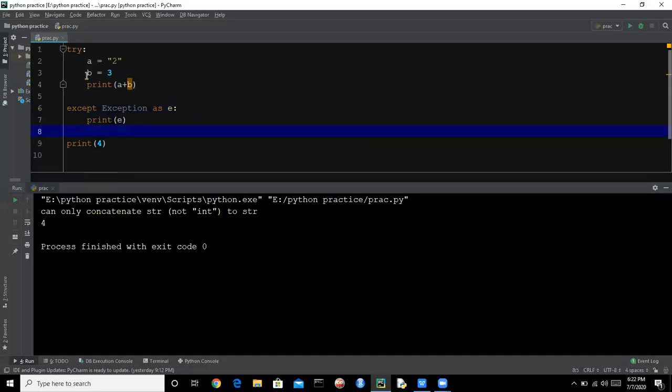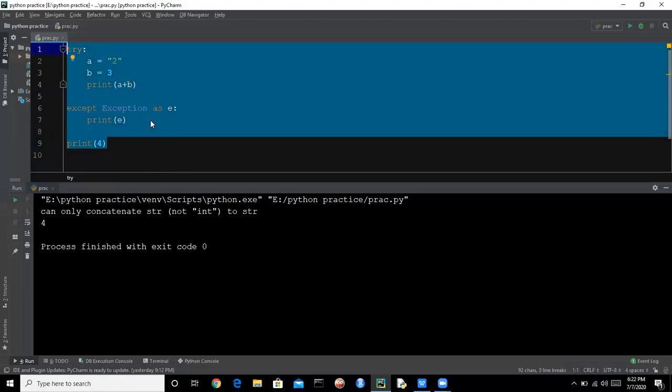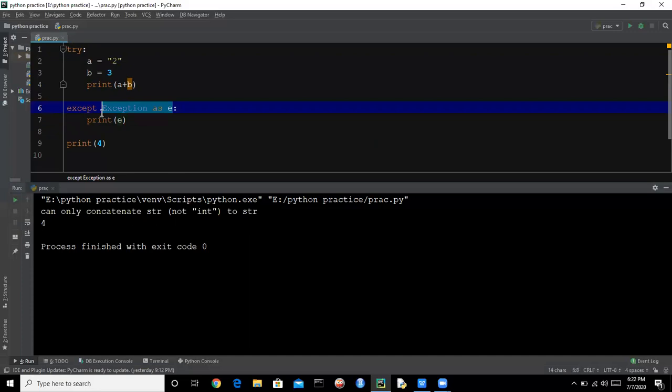So if we are writing code like this, let's say we know that our error is a type error.